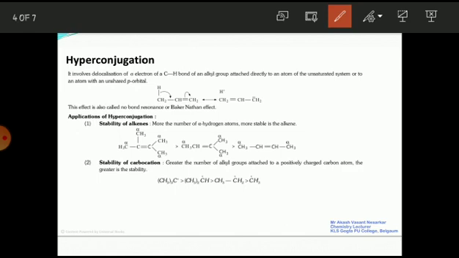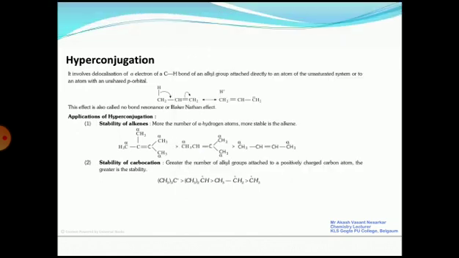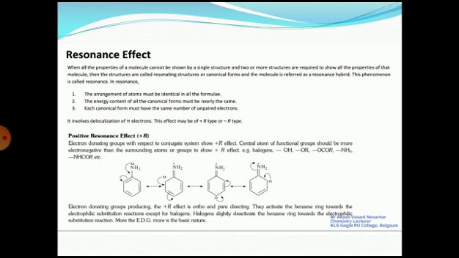Second one, stability of carbocation. The greater the number of alkyl groups attached to the positively charged carbon atom, the greater the stability. So here also we can use the hyperconjugation effect for the stability of tertiary carbocation, then secondary and primary. So hyperconjugation effect is nothing but the delocalization of sigma electrons of the carbon-hydrogen bond of an alkyl group which is directly attached to an unsaturated system. Is that clear? Okay. Now next, this one is very important, that is the resonance effect.